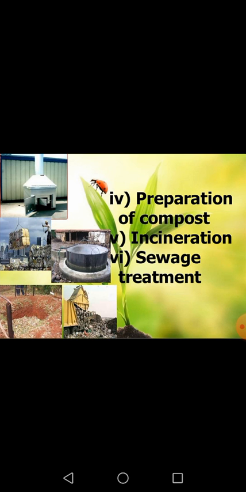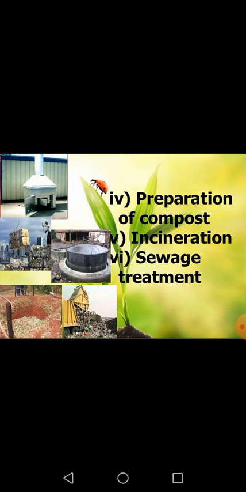The fifth method which can be used for garbage disposal is called incineration. In incineration, we dump all the garbage at a place and finally burn it, but it is a little bit dangerous because the smoke and the particles released into the atmosphere can cause different kinds of pollution too.